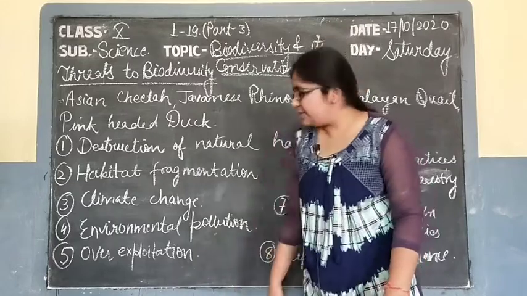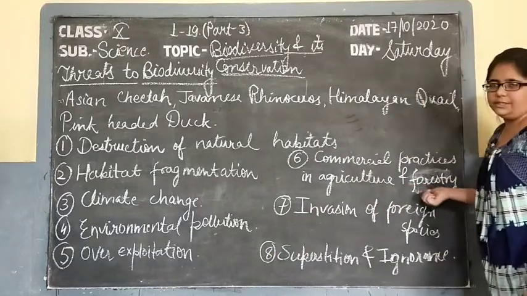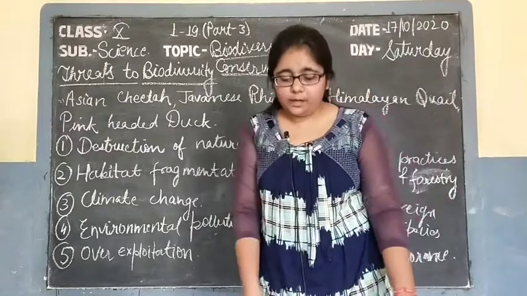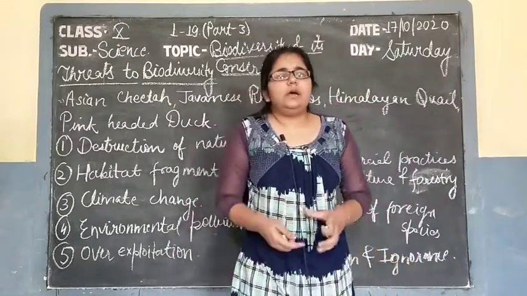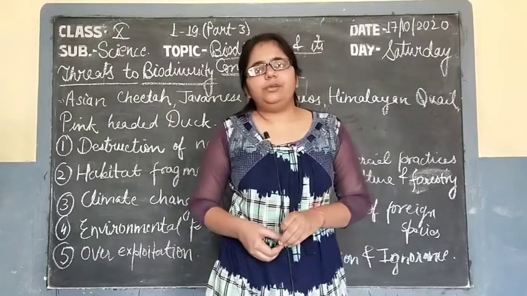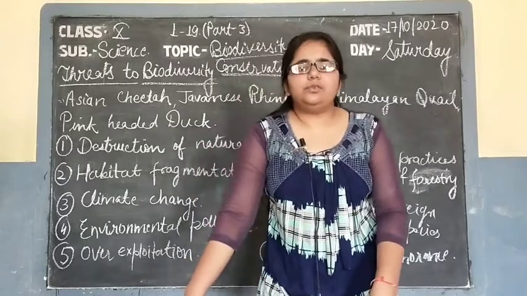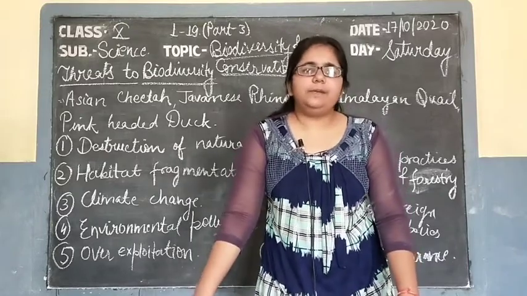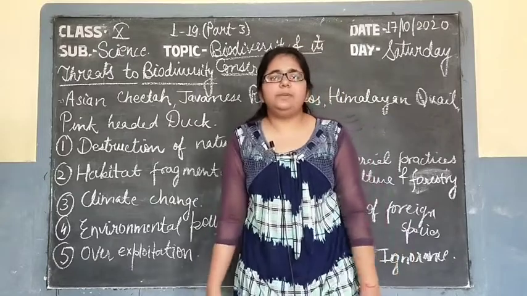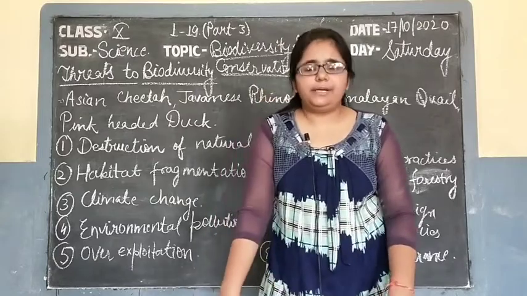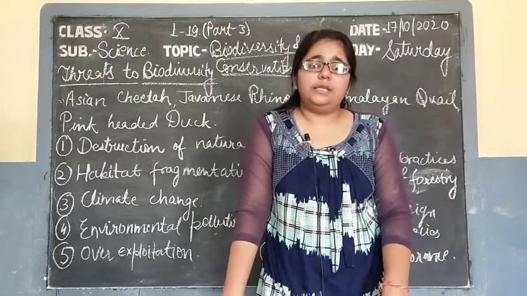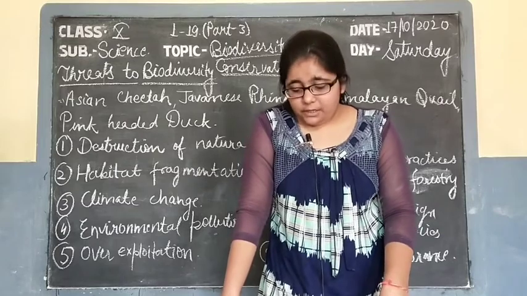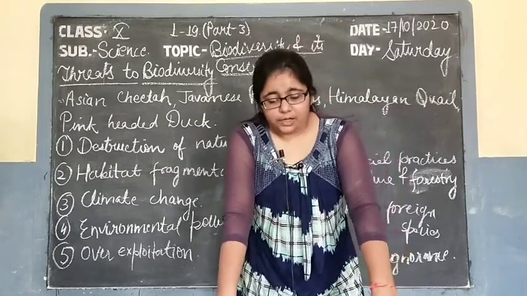The sixth one is commercial practice in agriculture and forestry, that is converting the forest into agricultural land for human benefits, or making an improved variety of wheat, or breeding the livestock which are suitable for economic benefits. Then only a particular variety will be more in number and the other ones will decline. So, if there is any pandemic in nature, and that kind of variety cannot survive, then the whole species will be destroyed, and you may even suffer from a hunger problem.